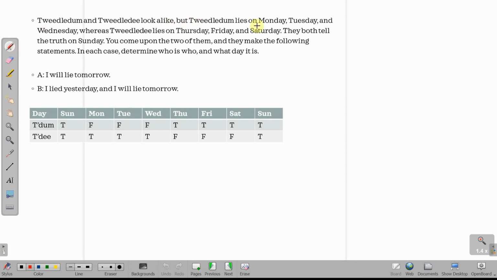Tweedledum and Tweedledee are two people who lie on some days. So Tweedledum lies on Monday, Tuesday, and Wednesday. So that we've put over here already. We put Tweedledum lies on Monday, Tuesday, Wednesday. Tweedledee lies on Thursday, Friday, and Saturday. Rest all the days they'll speak the truth.